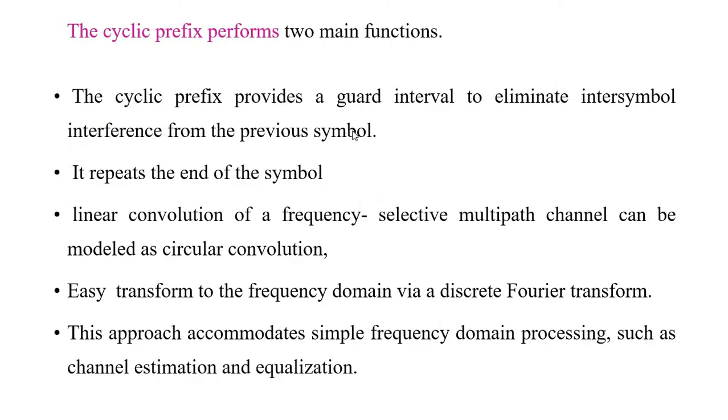The main functions of the cyclic prefix are: it provides a guard interval to eliminate interference, and it repeats the end of the symbol.